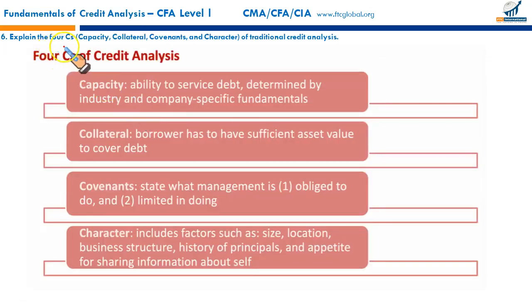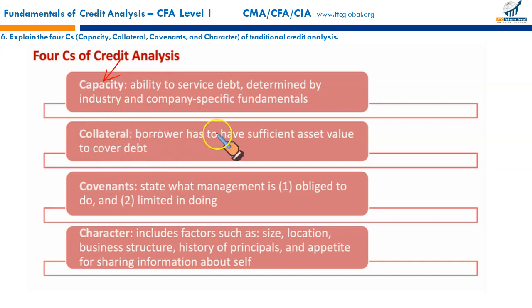Next, explain the 4 C's of traditional credit analysis. Capacity, first C; collateral, covenants, and character. First, capacity: the ability to service debt. The issuer is able to service the debt, make coupon payments and the principal payment when it becomes due, determined by industry and company-specific fundamentals. So this is the first C of credit analysis, capacity. It is determined by the firm's ability to make payments on coupon and principal.